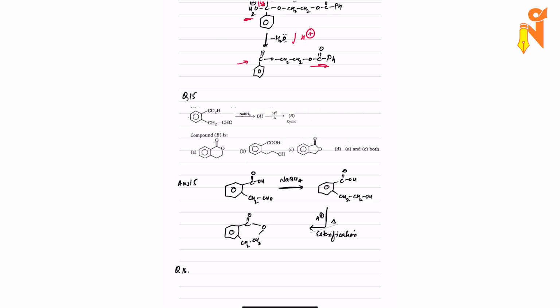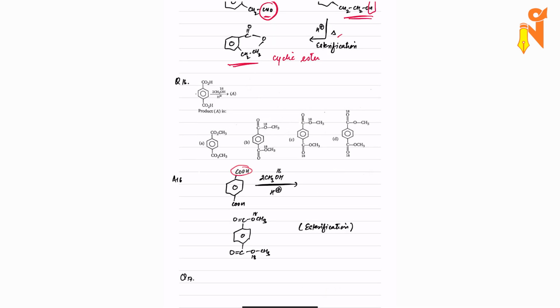So this is the compound given. We have an aldehyde group and we have a carboxylic acid group. NaBH4 will affect only the aldehyde group and will form its respective alcohol. After this, it is very simple. Again, acidic medium and heat are given, so esterification will happen. OH from here and H from here will be out, and the cyclic ester will be formed.